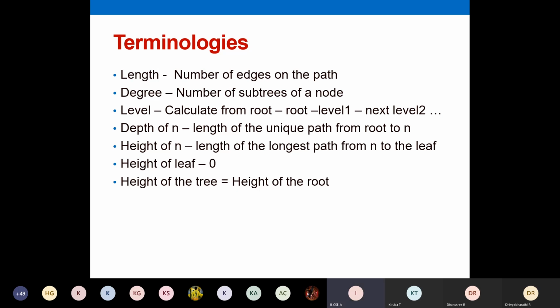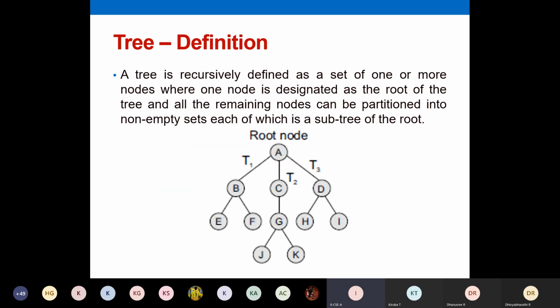Okay, longest path. For example, if you are taking any particular intermediate node, we will see the length connecting to its leaf node. For example, for height, I'll take the diagram once again. Height of C: if I want to calculate the height of C, I will check the number of edges connecting to reach the leaf node.